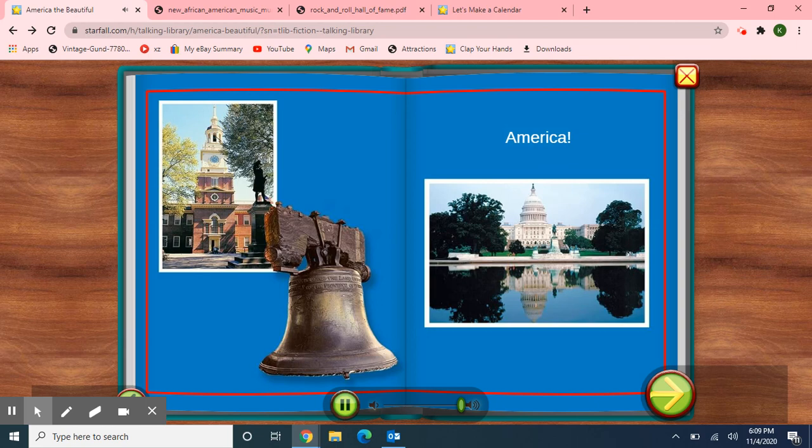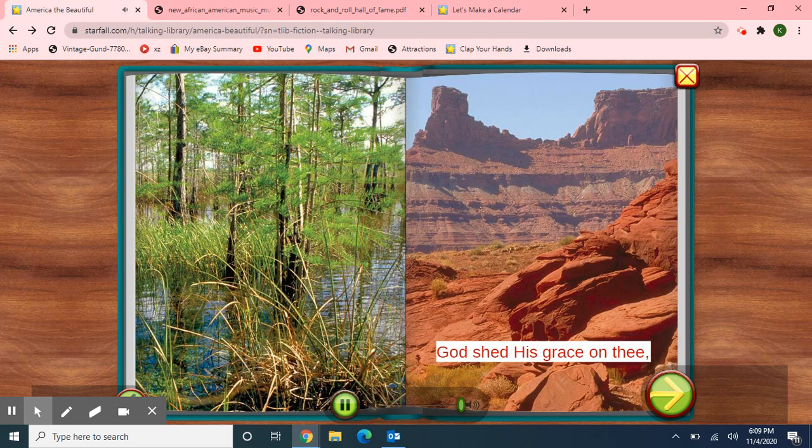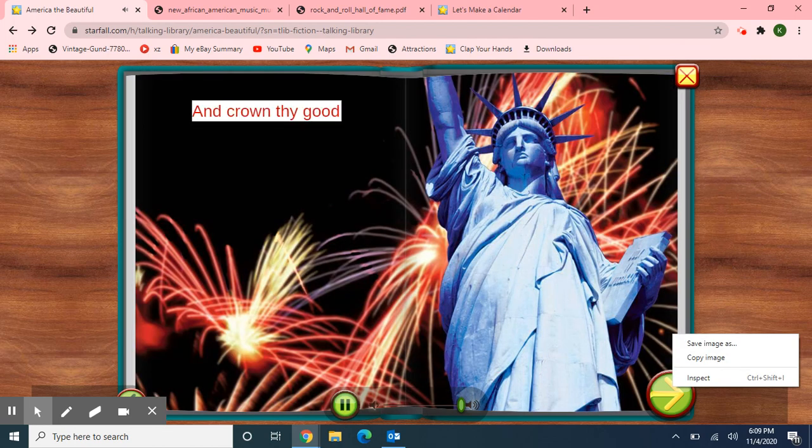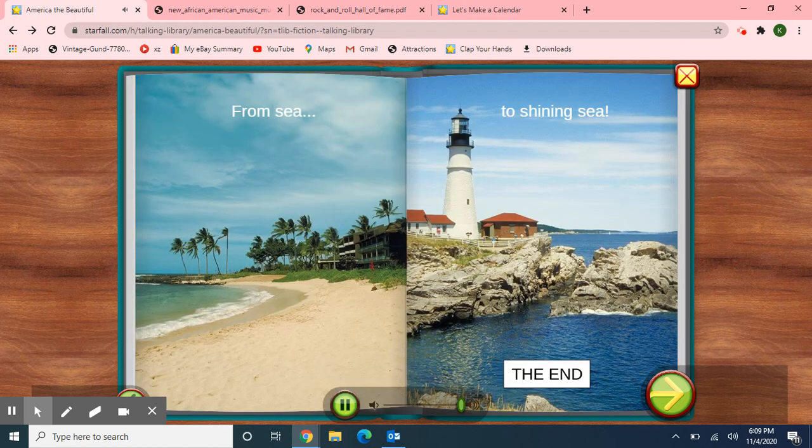America, America, God shed his grace on thee, and crown thy good with brotherhood, from sea to shining sea.